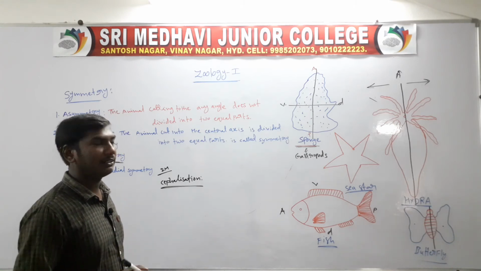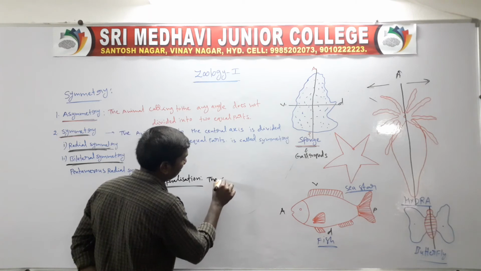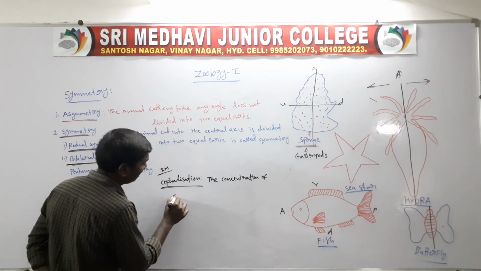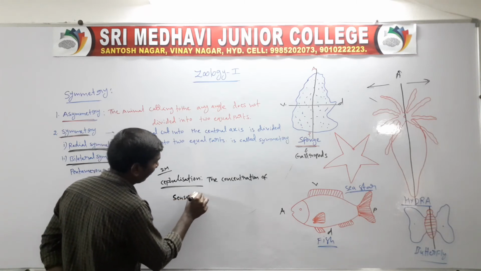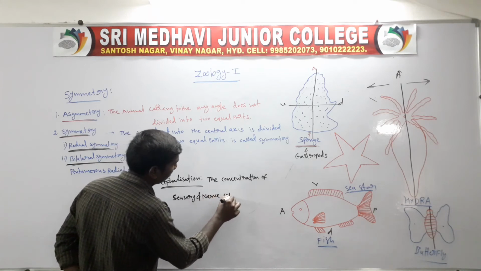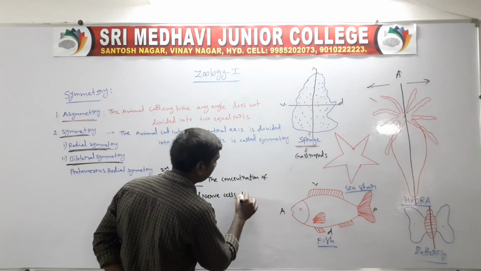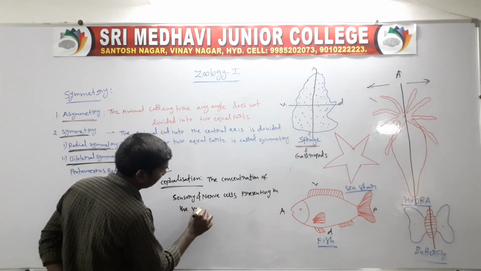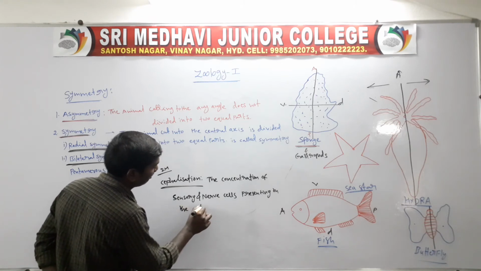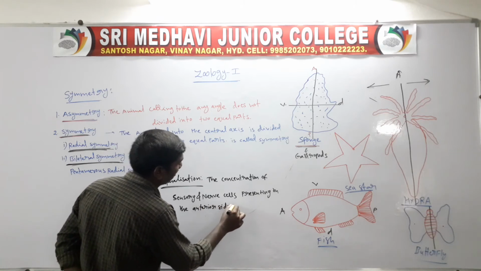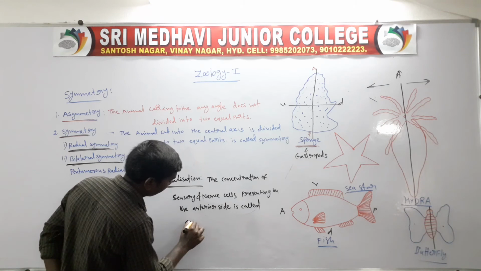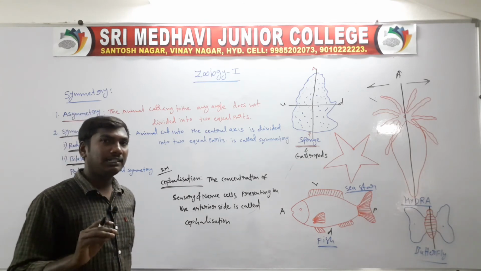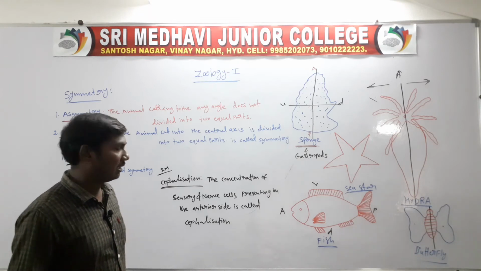Cephalization means the concentration of sensory cells and nerve cells presenting on the anterior side. So these are called cephalization.